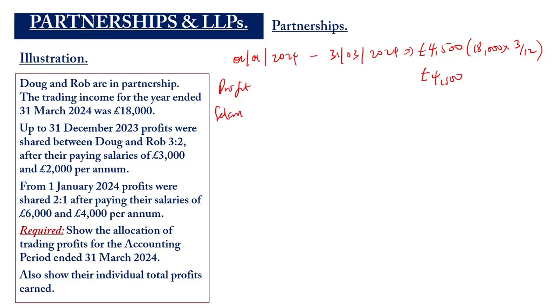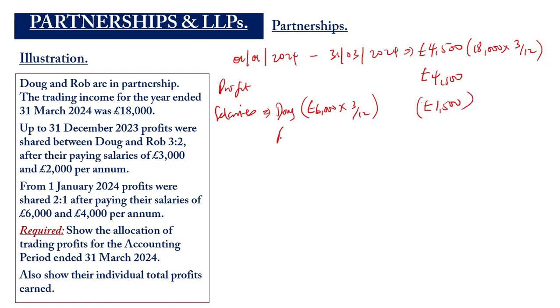Salaries for Doc, we're told that he was supposed to have been paid 6,000 when they made amendments. He was supposed to have received 6,000 for the entire year. So it will be the 6,000 now prorated for 3 over 12, 1,500.